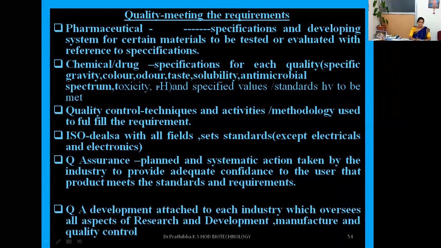What is this quality assurance? The quality assurance is a well-planned systemic action, right? That will be taken by every industry which will maintain all the profile of their product quality. Okay, and they should give enough confidence to the society, and they should also meet all the standards and the requirements of ISO. This quality assurance development, which is attached to each and every industry, oversees all the aspects of research and development. Okay, manufacture and quality control, right?